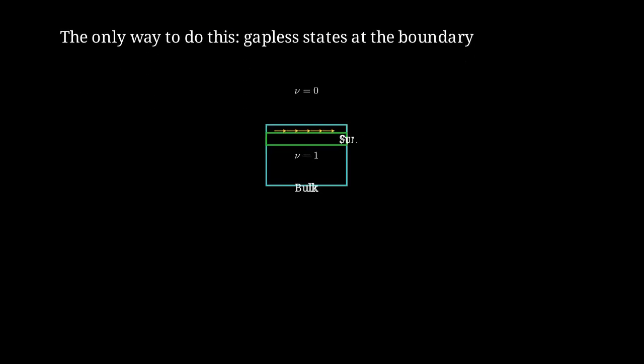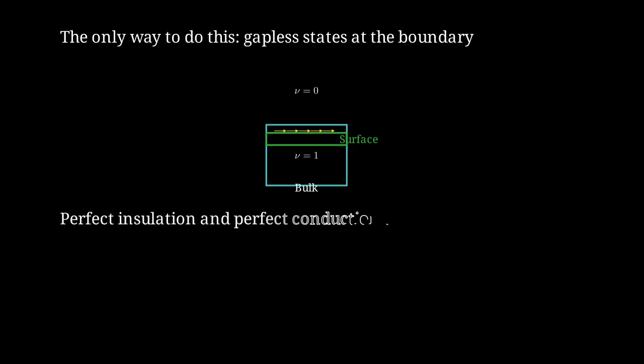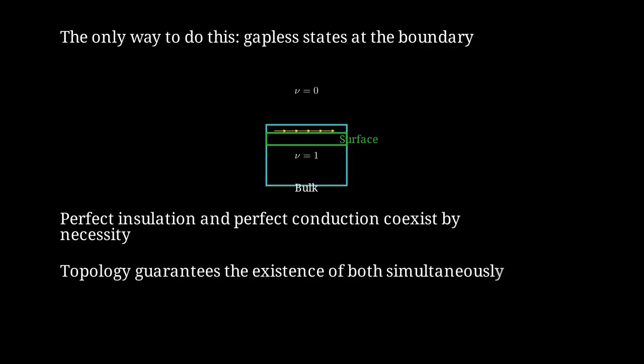This diagram summarizes the resolution. The bulk with nu equals 1 must connect to vacuum with nu equals 0 through conducting surface states. Perfect insulation in the bulk and perfect conduction on the surface coexist not by accident, but by mathematical necessity. Topology guarantees that both must exist simultaneously. You cannot have one without the other. The paradox is resolved. Both the bulk insulation and surface conduction are inevitable consequences of the same topological structure.